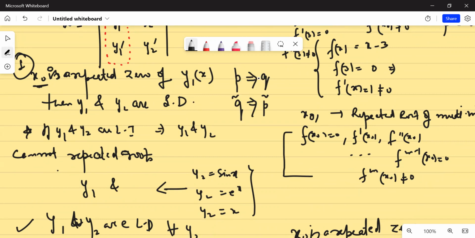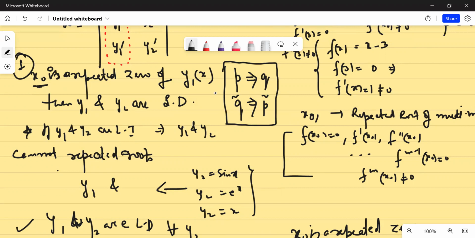That if P implies Q, meaning if x naught is a repeated zero of y1, then y1 and y2 are linearly dependent. So not Q means if y1 and y2 are linearly independent, then y1 and y2 cannot have a repeated zero. That is why I keep saying that people who say mathematics is science, yes, it is science, but it is more of an art. It is more of writing things up, more of explaining things by your own logic, mathematically governed, articulate, and it has to be perfect.